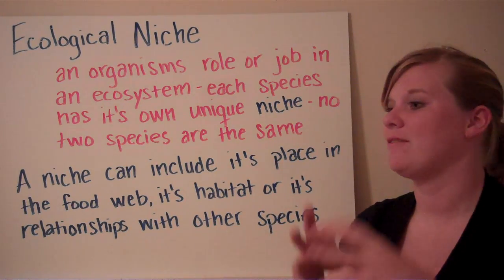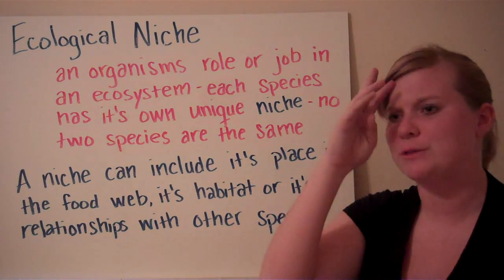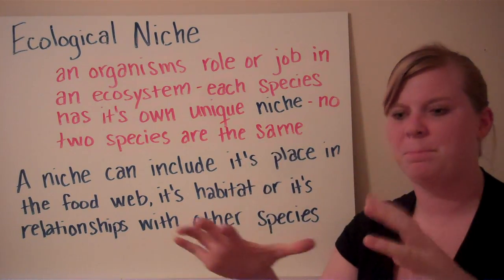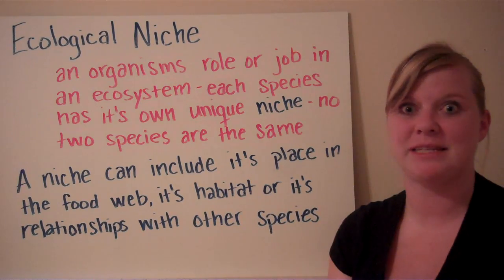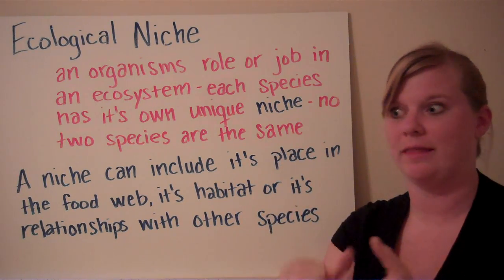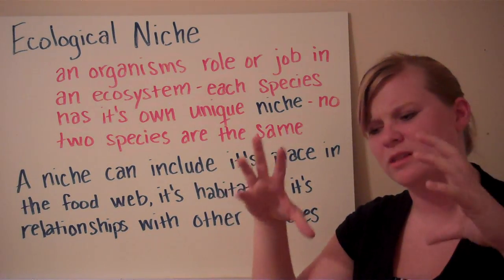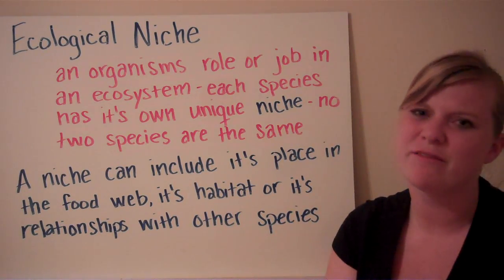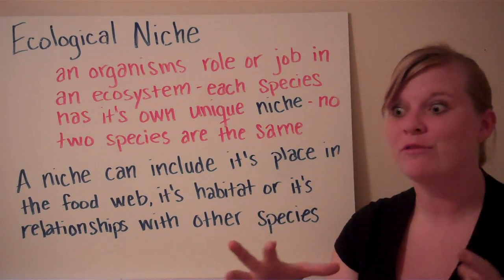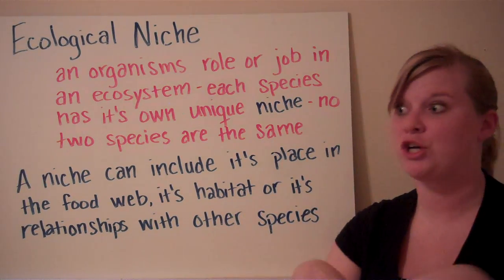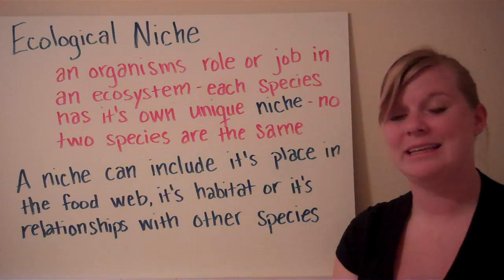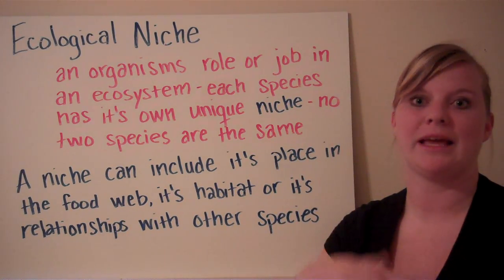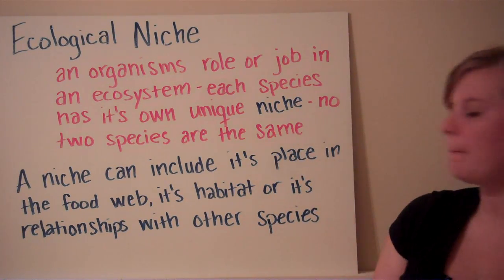Keystone species have an unbelievably important job to do. For instance, gopher tortoises dig big burrows, and that creates habitats for all those other animals when they leave. This great big tortoise digs this great big hole, and all the other animals can hide in it like it's a cave. That's the gopher's niche in that ecosystem, to create those, and he does that naturally by his own burrowing instincts.